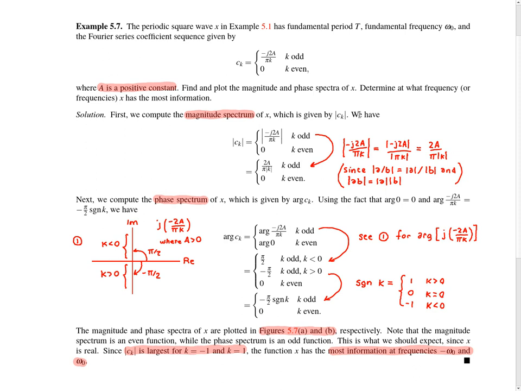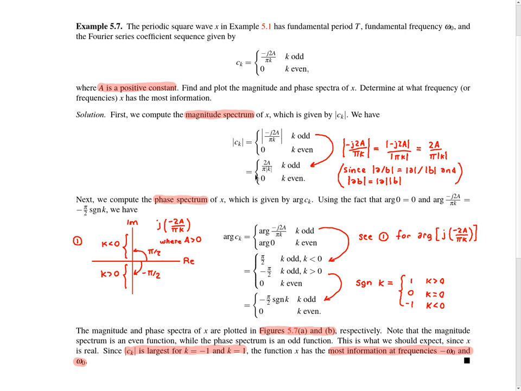In the last part of the example, we're asked to determine at what frequency or frequencies x has the most information. So to deduce this, we need to use the magnitude spectrum. And in particular, what we're interested in is the frequency at which the magnitude spectrum achieves its maximum value. So the magnitude spectrum is just the magnitude of the ck values.